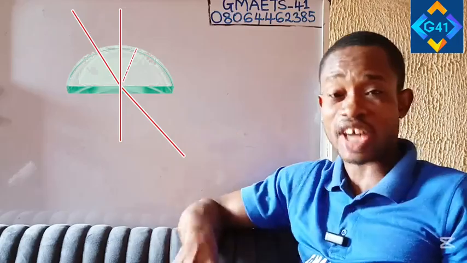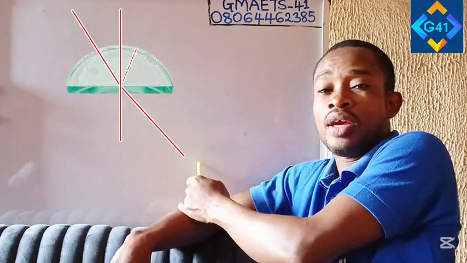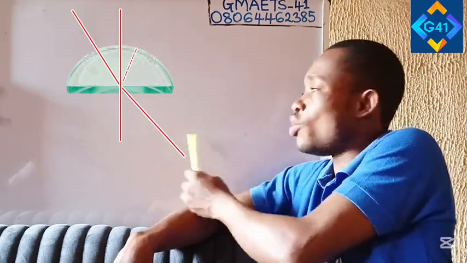Take note, reflection is also a property of light or wave. Refraction is also a property of light and or wave. So if you hear refraction, reflection, don't get confused. These are two different properties of behavior of light wave. So as this ray of light comes out into the surrounding air, it refracts, bends away from the normal.